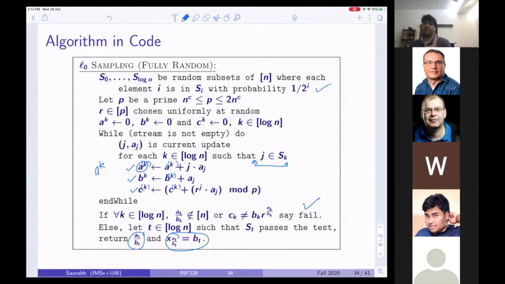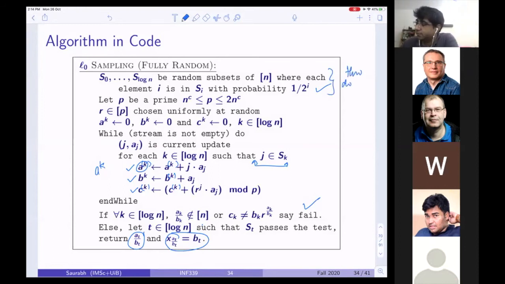There are some caveats you have to understand. Look, I'm picking S_0 to S_log n, random subsets from here. This is still fine, but you have to ask yourself the question of how you implement this.